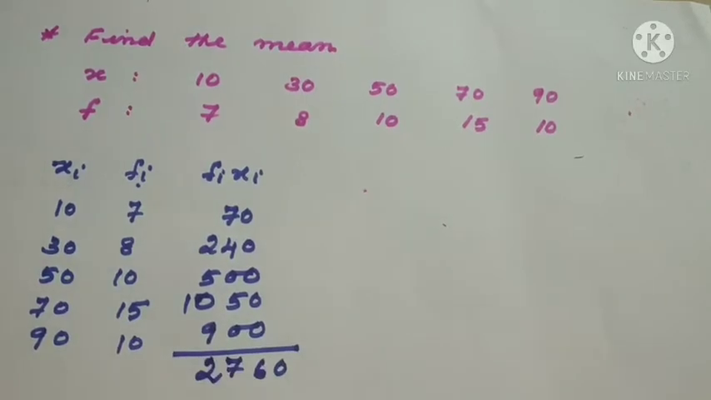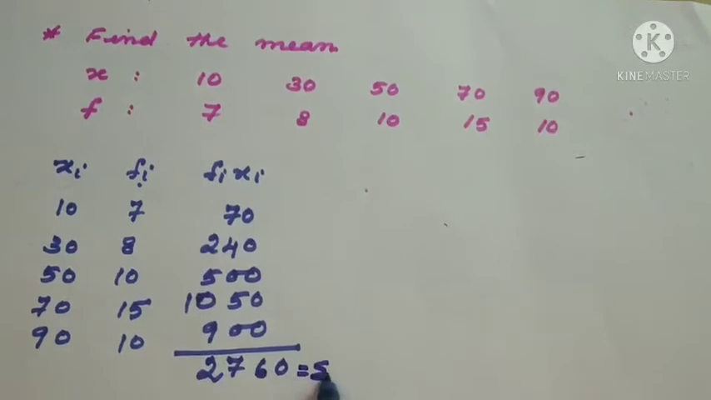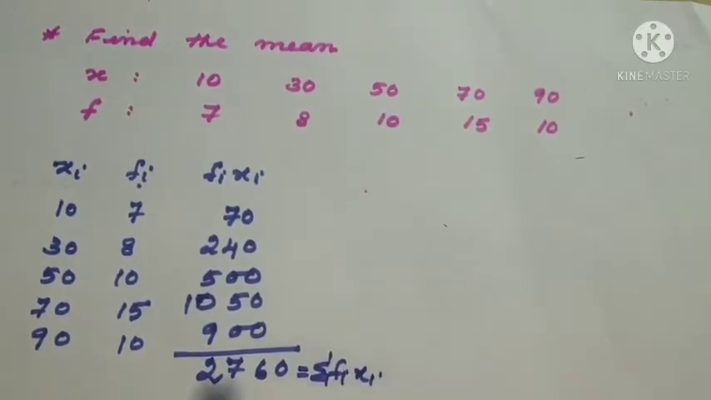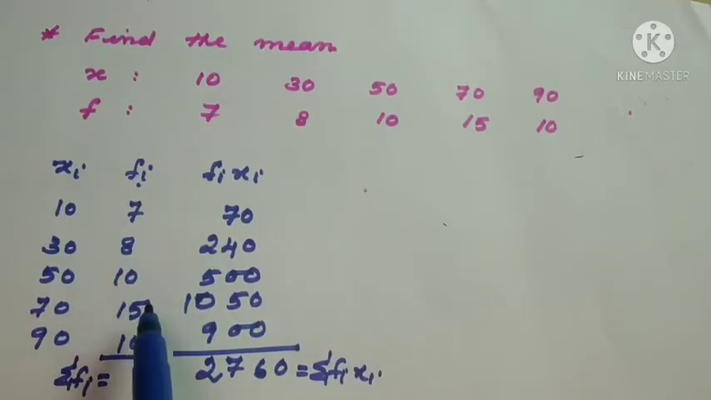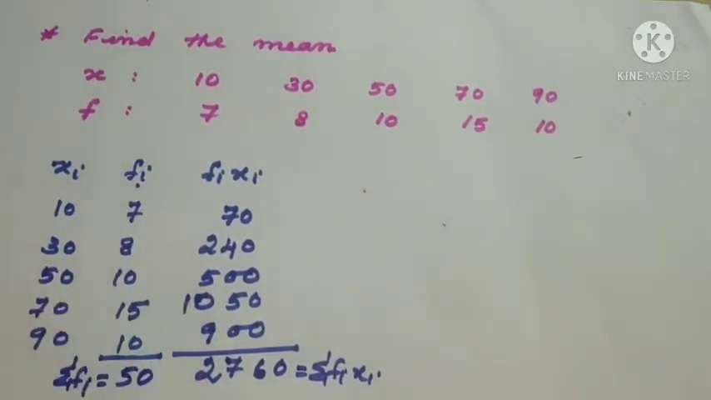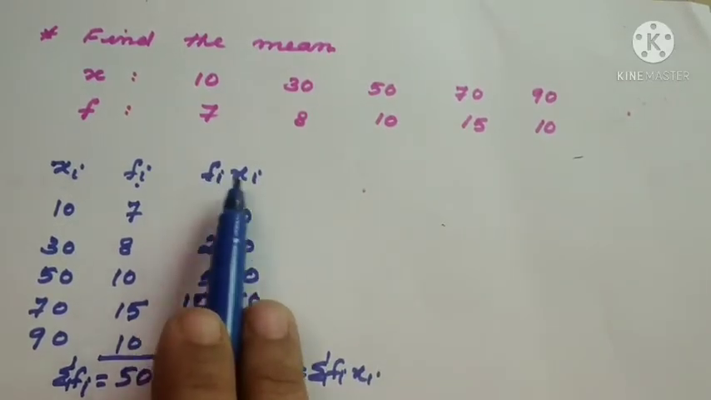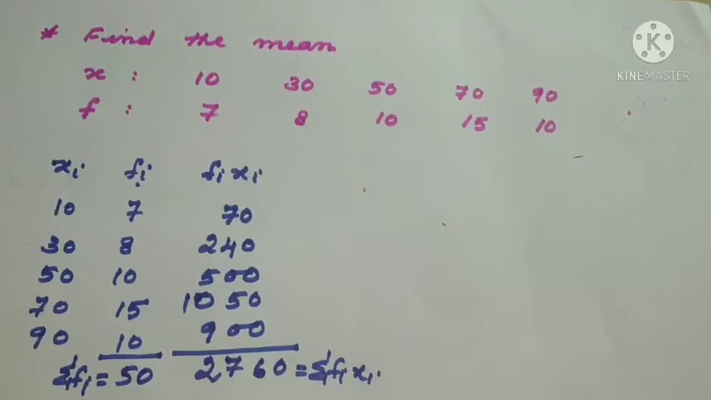We should add. So what we are doing here, we have the summation of fi xi. Similarly here also I should do sigma fi. What is sigma fi? 7 plus 8, 15, plus 10, 25, 35, 45. Again 10, that is 55. So we have calculated the sum of the frequencies, and the sum of the product of frequencies and observations. This is called the direct method for ungrouped data.